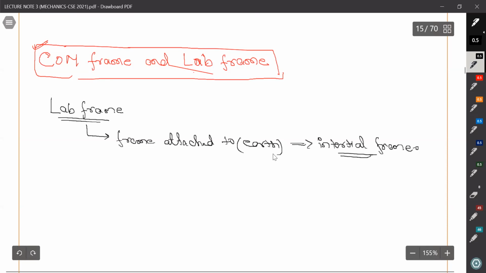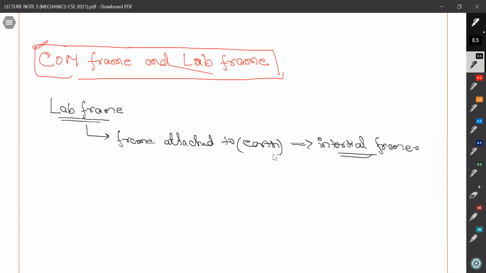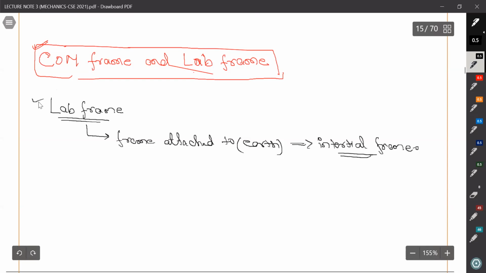Earth revolves also. So due to the revolution and rotation, there will be many pseudo forces acting on it. It's true, but their magnitude, their value is so less. So we can assume our lab frame as inertial frame, right? So we can write it as L frame.